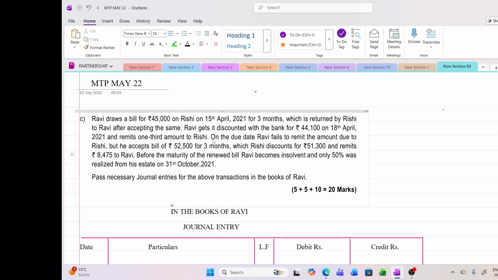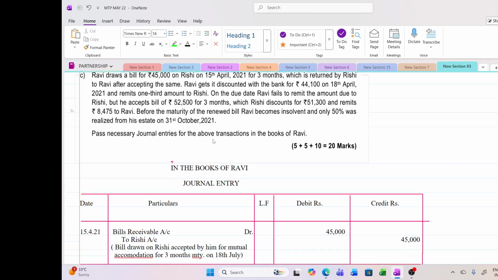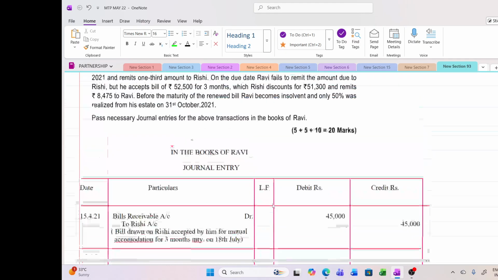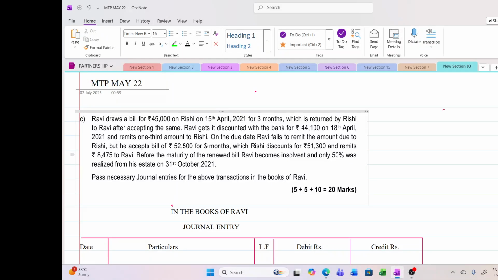But he will debit Rishi for 15,000. Clear? Okay. So Rishi account will get debited with 15,000. Discount is 300. Okay. So from the bank account he will send only 14,700. But Rishi will be debited for 15,000. Okay. Now moving on to the next one.